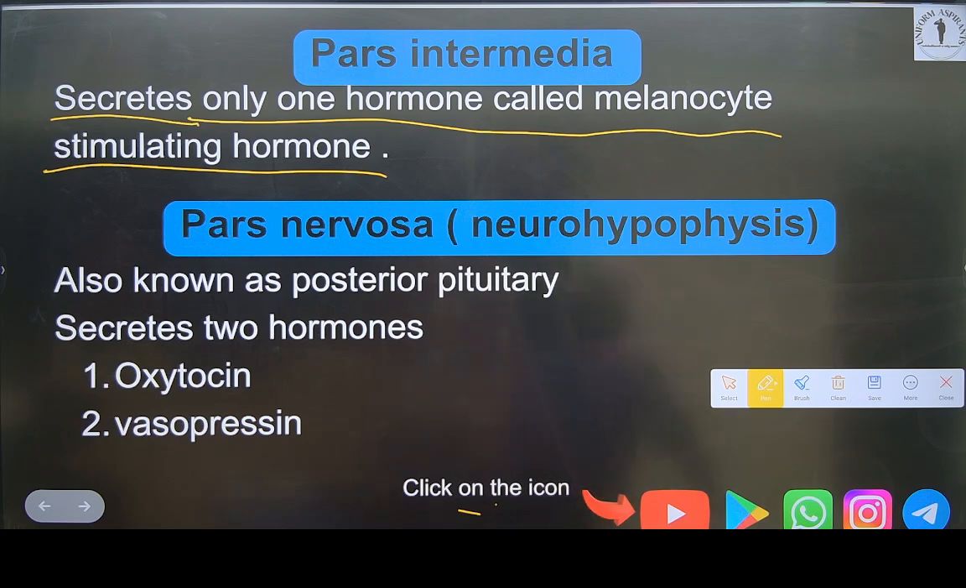What we saw was pars distalis, which is known as the anterior pituitary also. Now we will see pars intermedia. What we saw in pars intermedia is that it secretes one hormone only, known as melanocyte stimulating hormone.